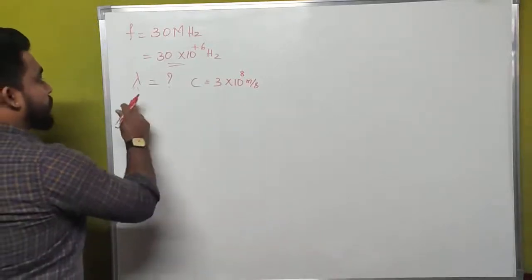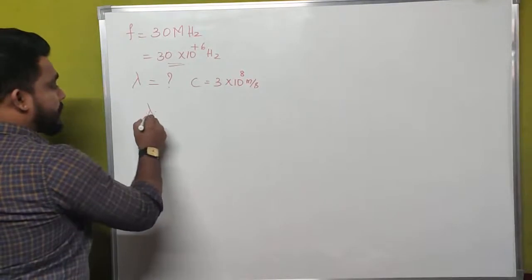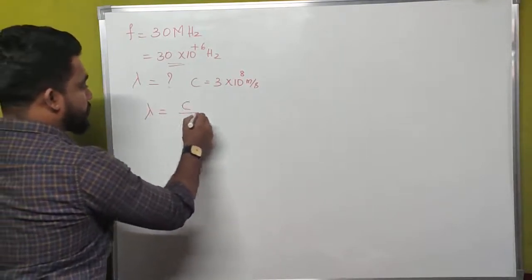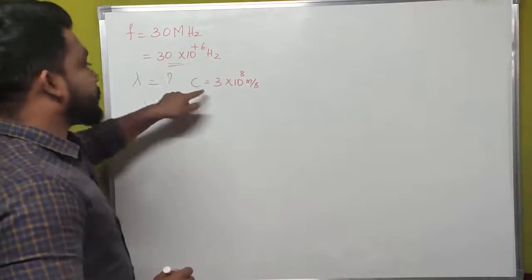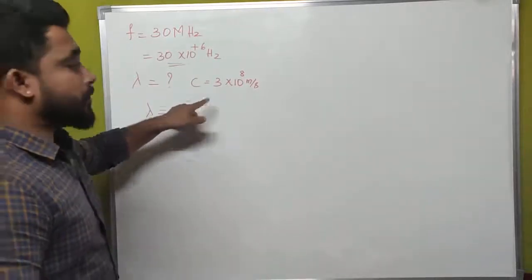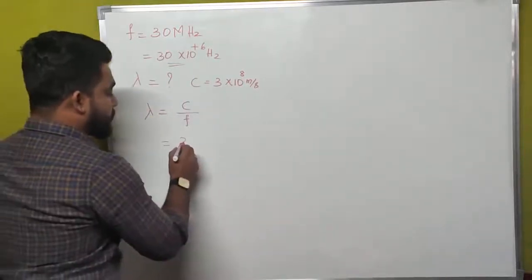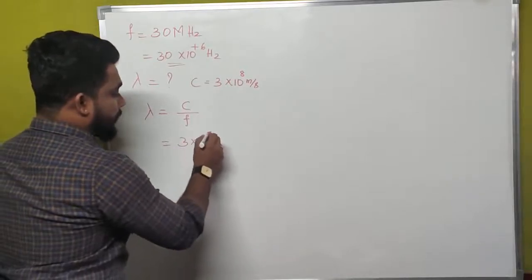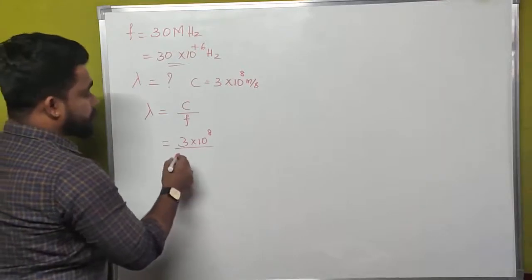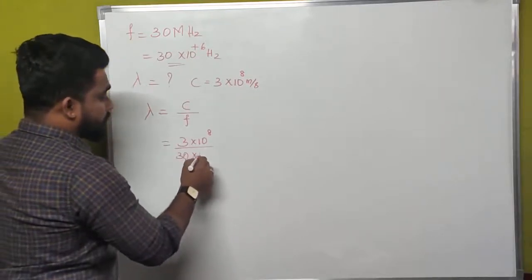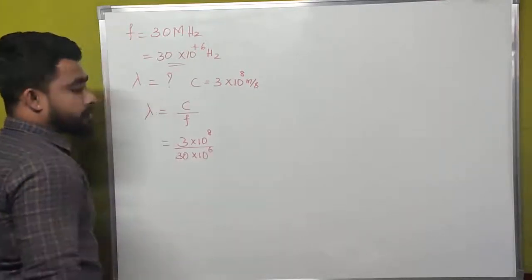Next, what is the thing which we have to calculate? That is lambda. Lambda is equal to c divided by f. If we substitute the values of frequency and velocity of a wave, what we will get? That is 3 into 10 to the power of 8 meter per second divided by frequency. What is the frequency? That is 30 into 10 to the power of 6 hertz.